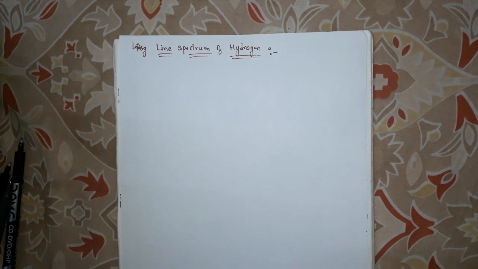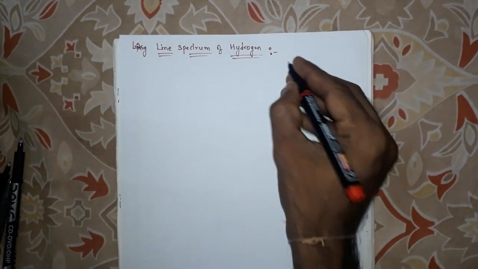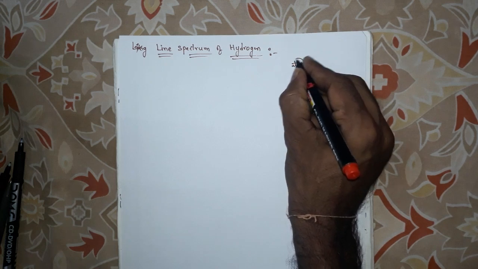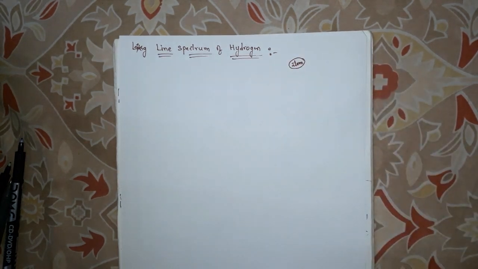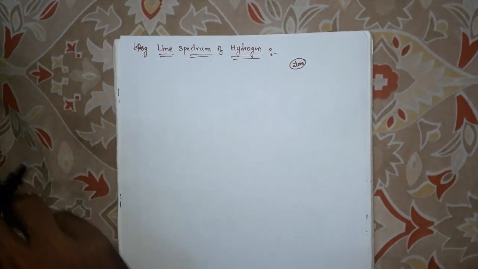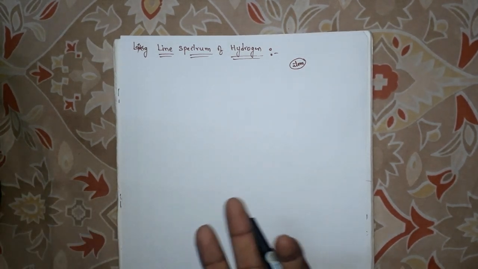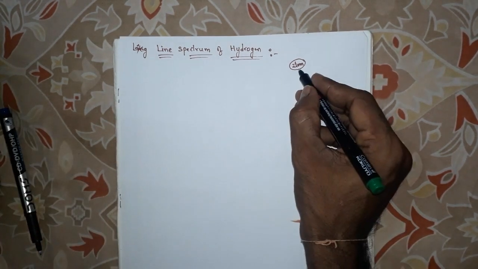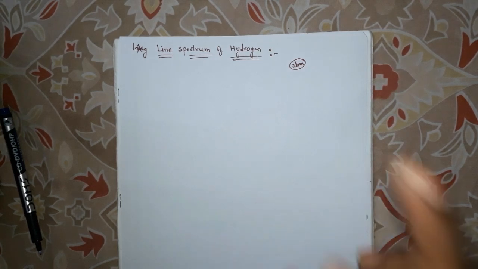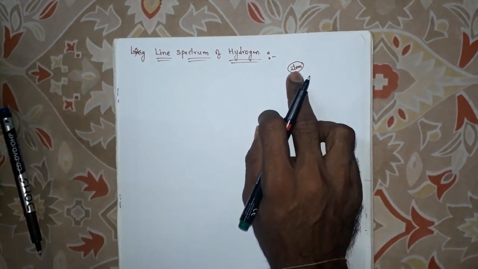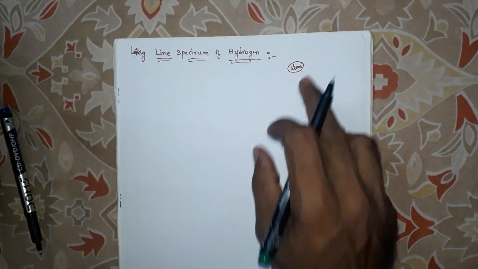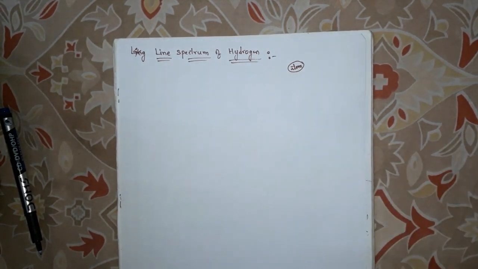So generally when we supply energy, nothing but electricity or heat, whatever it may be, to atoms, the electron present inside the atom absorbs that energy and goes to a higher energy level.